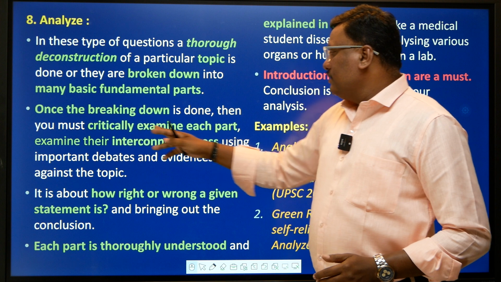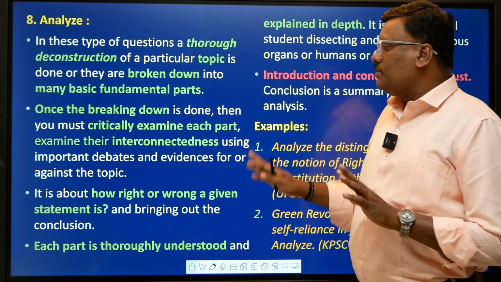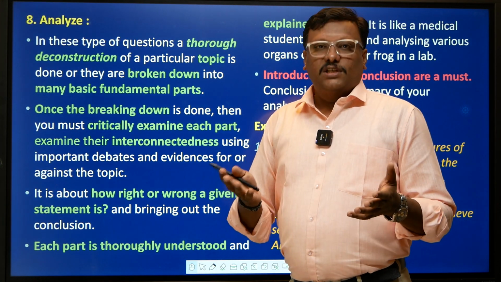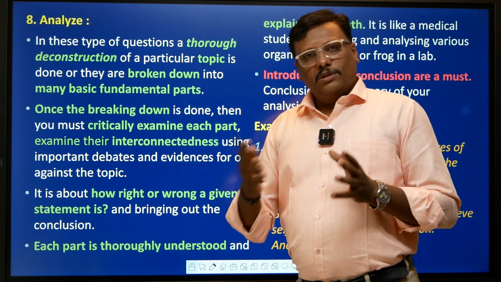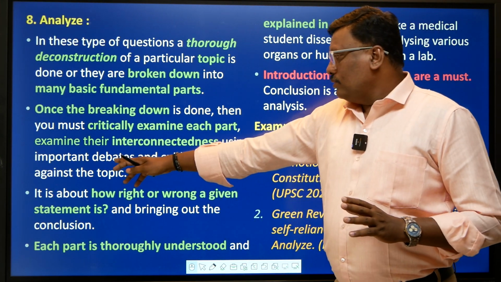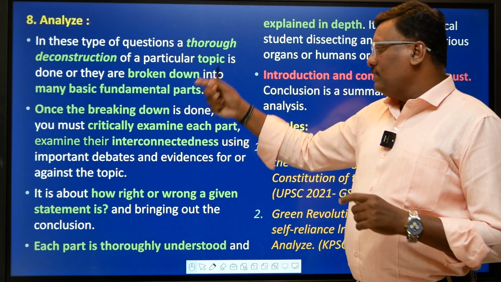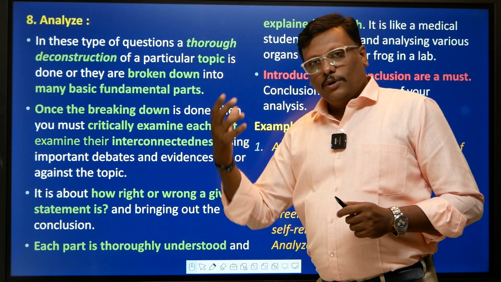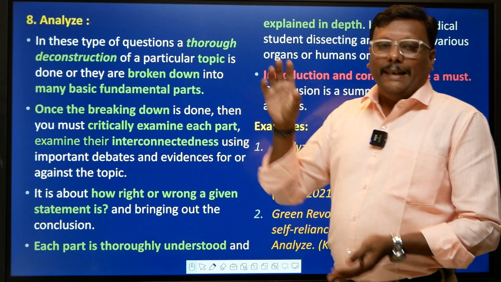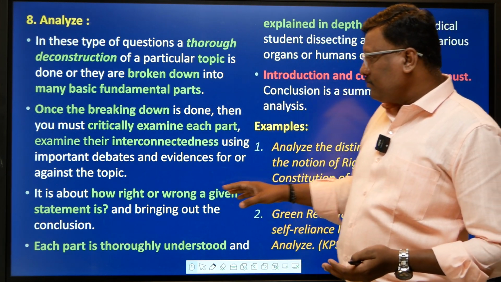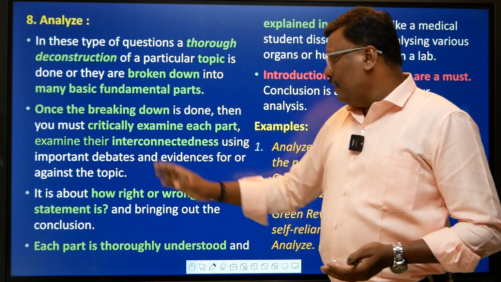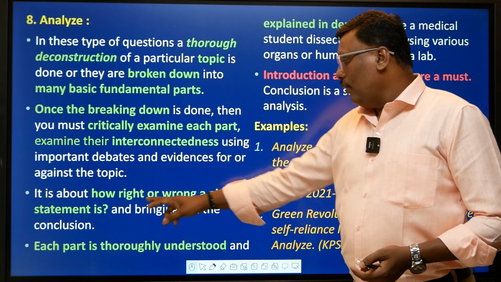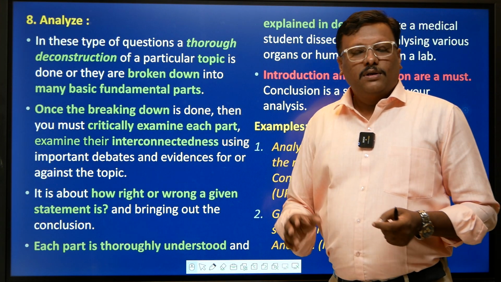So if it is critically examine, then you must critically examine each part. Critical examination is thorough examination. It's like a fair judgment about what are the goods and what are the bads of a particular part, right? And try to establish how each and every part is interconnected. So you examine each and every part, you analyze, do a deeper probe, then you try to link these parts, okay? And you're also using proper debates and evidences in support of your arguments, right? So it is also about how right or wrong a given statement is.